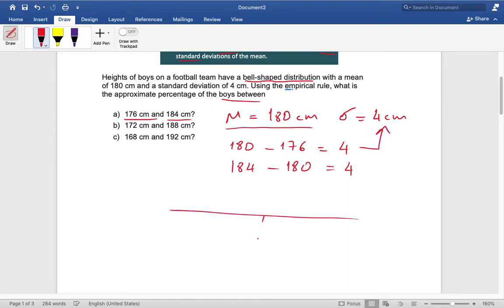We have mu, the mean, and our points are mu minus 1 standard deviation and mu plus 1 standard deviation.